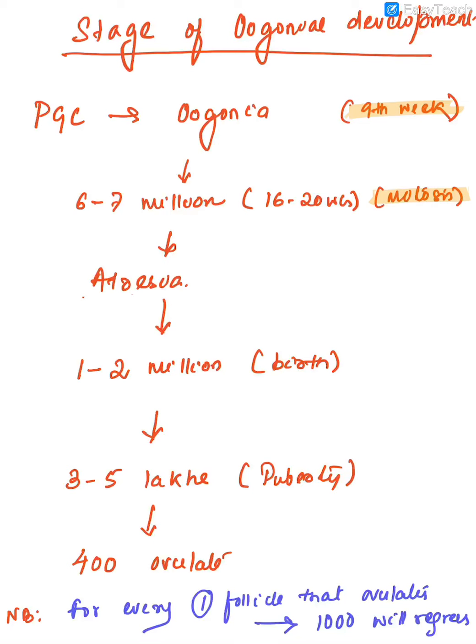So again, summarizing the stages of oogonial development, the primordial germ cell will form oogonia around the 9th week. By mitosis, around 6 to 7 million oogonia will be formed by 16 to 20 weeks. Most of them will undergo atresia because of various reasons. At birth, the female fetus will have 1 to 2 million oogonia. And at puberty, again because of atresia, only 3 to 5 lakhs will be left, of which only 400 will ovulate throughout the lifetime.